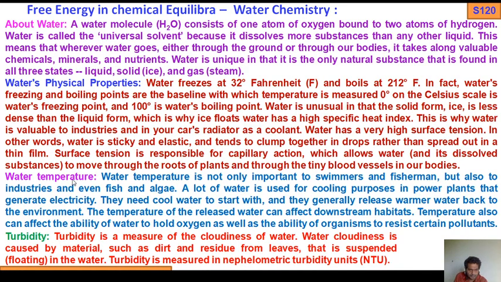Now, water temperature. Water temperature is not only important to swimmers or fishermen but also to industry and even fish and algae or aquatic plants. A lot of water is used for cooling in power plants that generate electricity. They need cool water to start with and they generally release warmer water back to the environment. The temperature of the released water can affect downstream habitats. Temperature can also affect the ability of water to hold oxygen as well as the ability of organisms to resist certain pollutants.